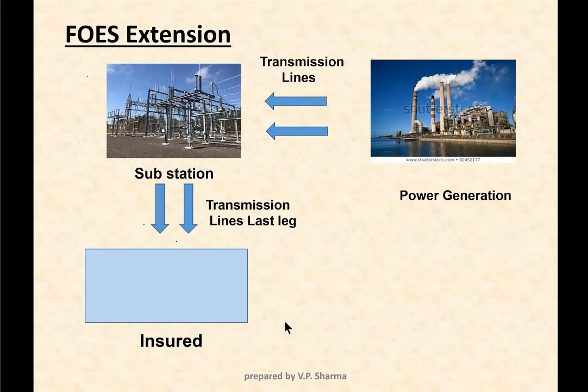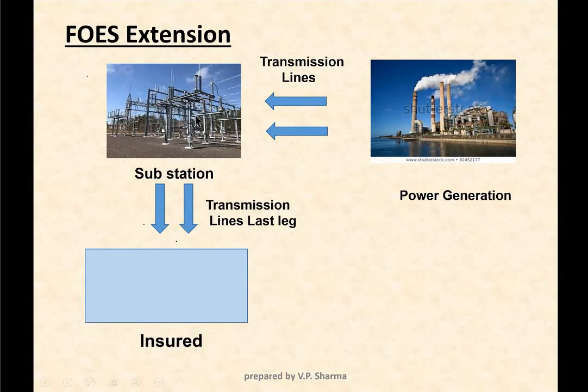Now let us see the diagrammatic view. Here is the insured premises, and this insured is drawing power supply from substation. These are the transmission lines. And this substation is getting power supply from power generation plant, thermal power or gas power, whatever it can be. Here again there are transmission lines. So now you see power is generated here, it is transmitted to the insured through this substation.